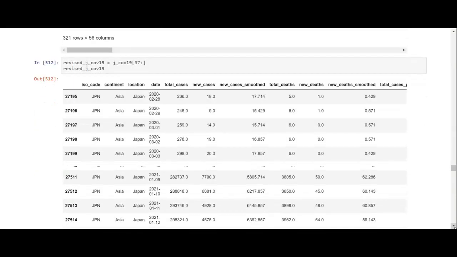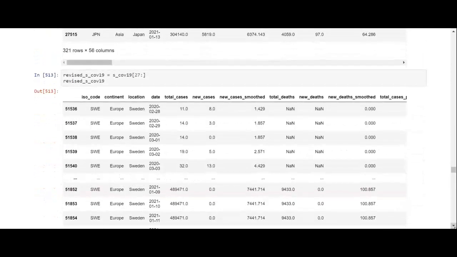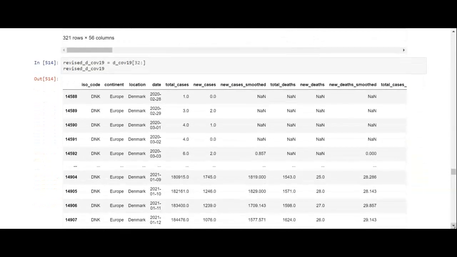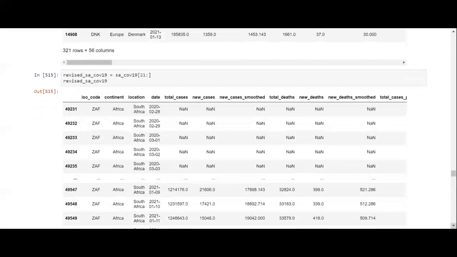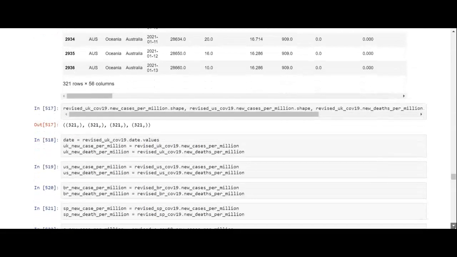We revised Japan, we took out 37 rows. We revised Spain, we took out 27 rows. We revised Denmark, we took out 32 rows. We revised South Africa, we took out 21 rows. We revised Australia, we took out 33 rows.